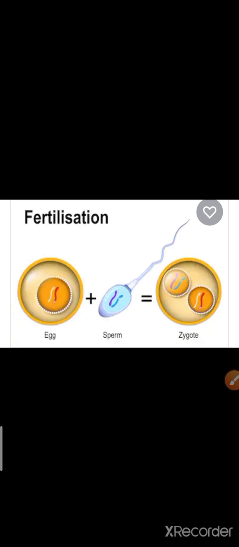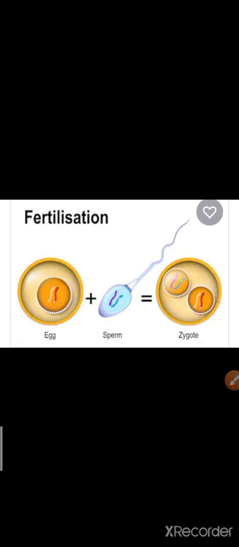In higher classes you will read that several changes occur in the zygote. The embryonic stage comes. In the embryonic stage, different types of division take place. This is known as the cleavage process. After the cleavage process, blastomere forms, then blastula, gastrula, and afterwards a fetus is formed inside the mother's womb.